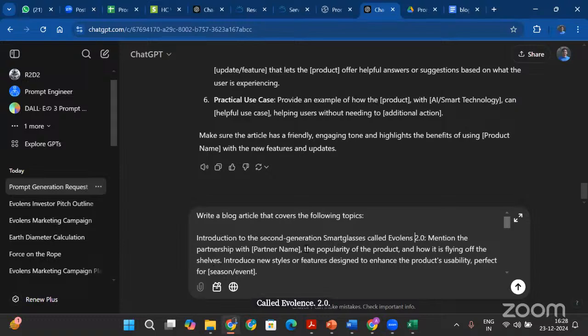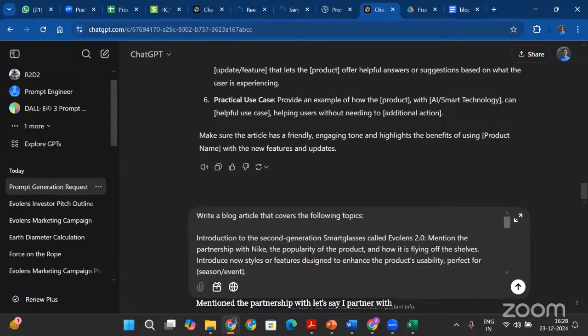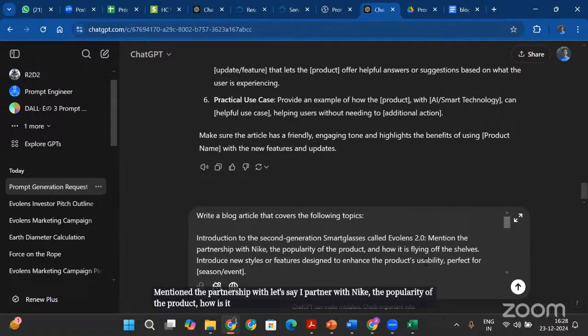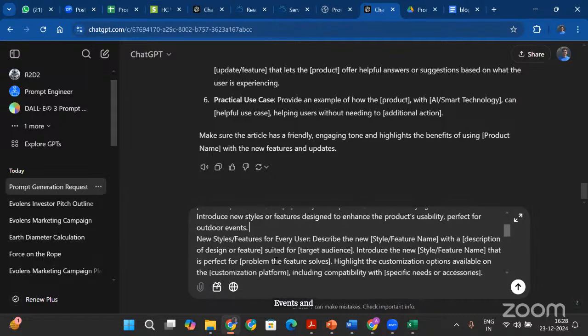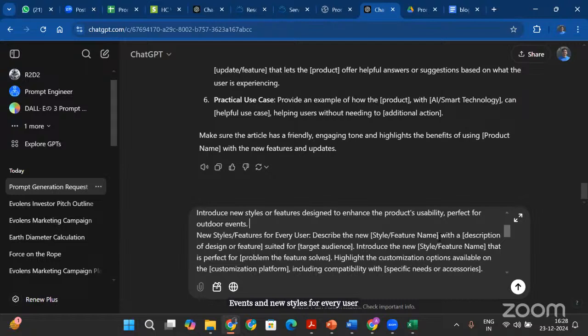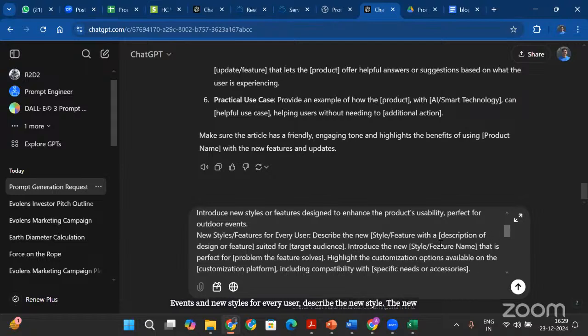Mention the partnership with, let's say I partner with Nike, the popularity of the product, introduce new styles of feature designed to enhance the product's usability, perfect for outdoor events, let's say, and new styles for every user, describe the new style. The new style is